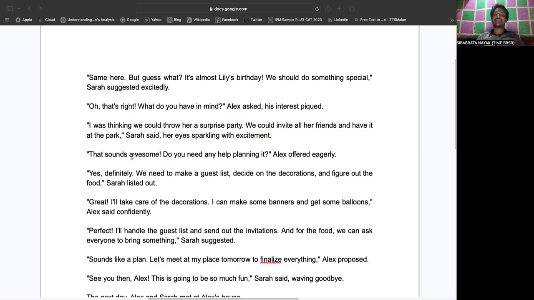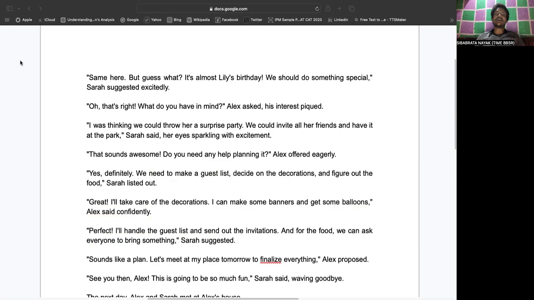"That sounds awesome. Do you need any help planning it?" Alex offered eagerly. "Yes, definitely. We need to make a guest list, decide on the decoration, and figure out the food," Sarah listed out. "Great. I will take care of the decoration. I can make some banners and get some balloons," Alex said confidently. "Perfect. I will handle the guest list and send out the invitations. And for the food, we can ask everyone to bring something," Sarah suggested.